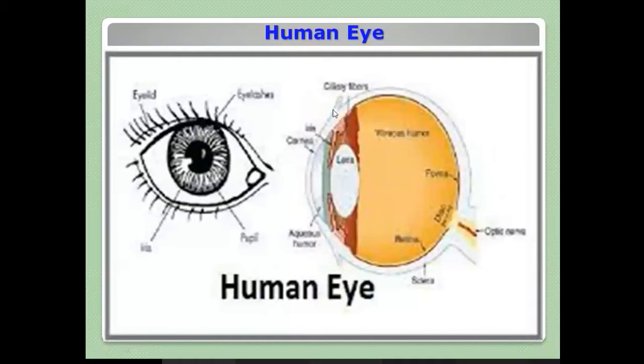Then you have these muscles. These muscles help the movement of your eyeball. Then aqueous humor is there, a fluid here inside the cornea. Similarly, inside this cavity also you have a humor, that is a fluid, called humor.